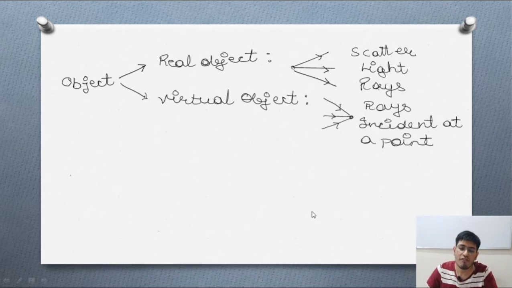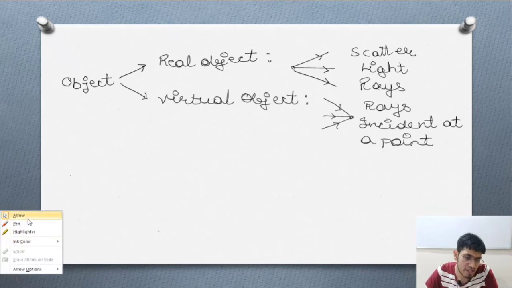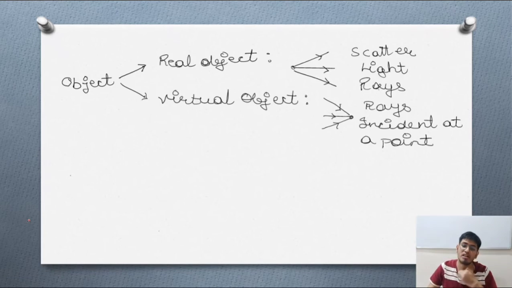Now moving ahead, we are going to look at object and image. So what is an object? An object may be of various types: it may be a real object, or it may be a virtual object. Let us understand this. Suppose this is a lamp that is lighting over here, and you have kept a mirror over here. Now what will happen?